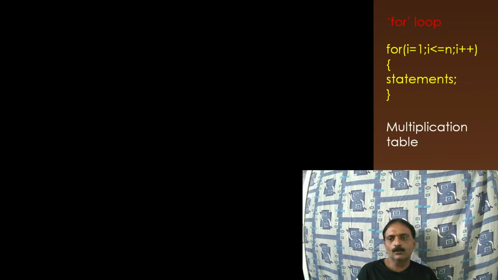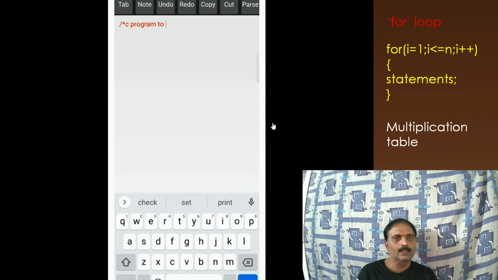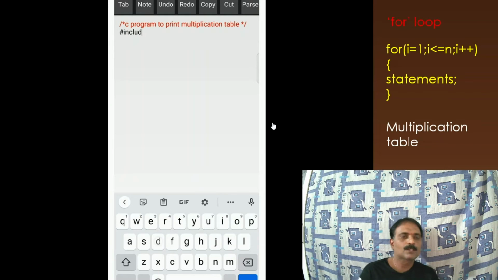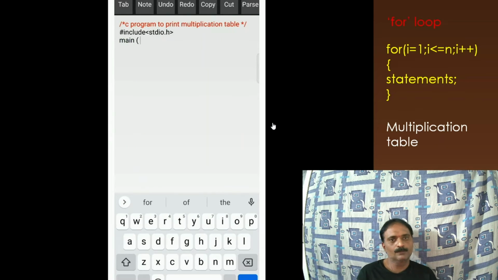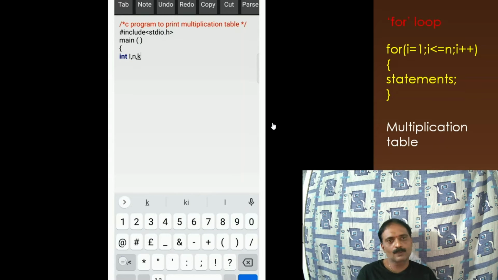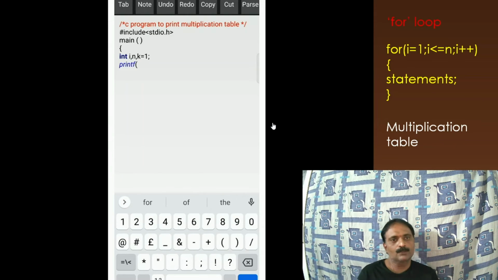Now here we are going to have a program to print the multiplication table of a given number using this particular for loop. So here I am giving the title as C program to print the multiplication table. That is the comment, and #include. I am including the header file stdio.h and considering the integers as i, n, and initializing k as equal to 1.